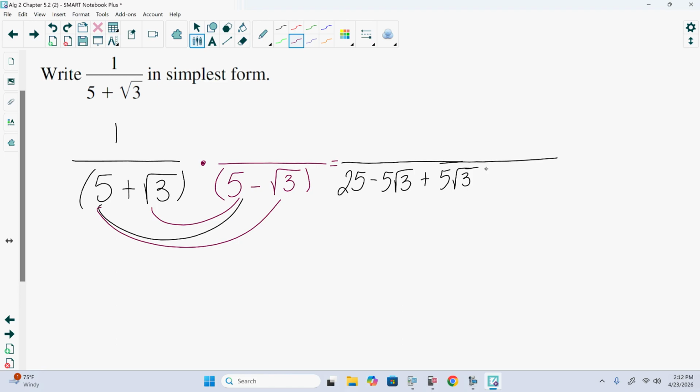And lastly, square root of 3 times negative square root of 3, we'd have negative, and our 3 times 3 would give us square root of 9. We'll deal with the numerator here in a second. But if we look at what we have, we do still have 25.